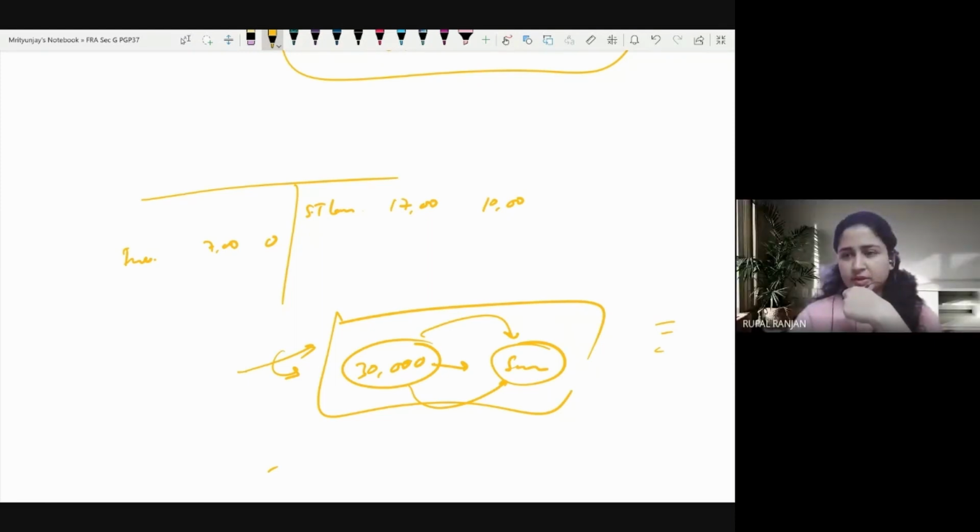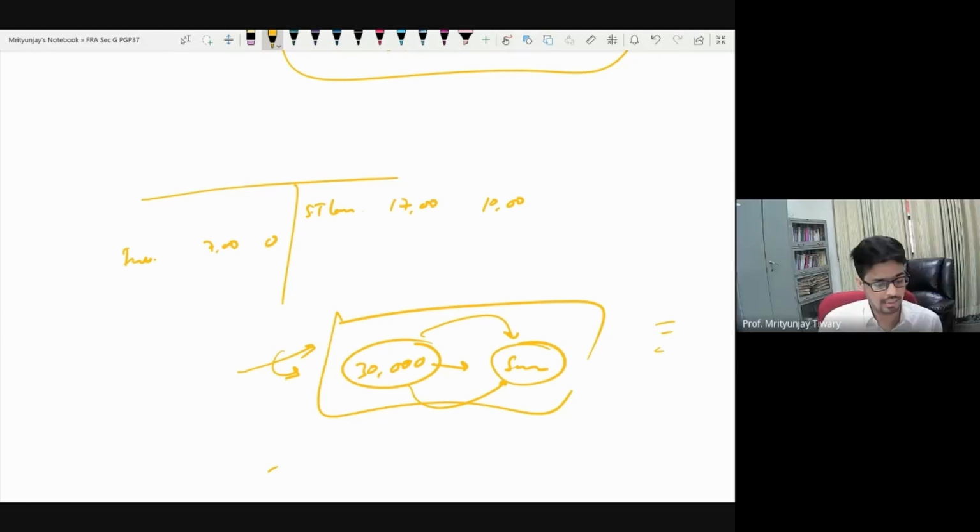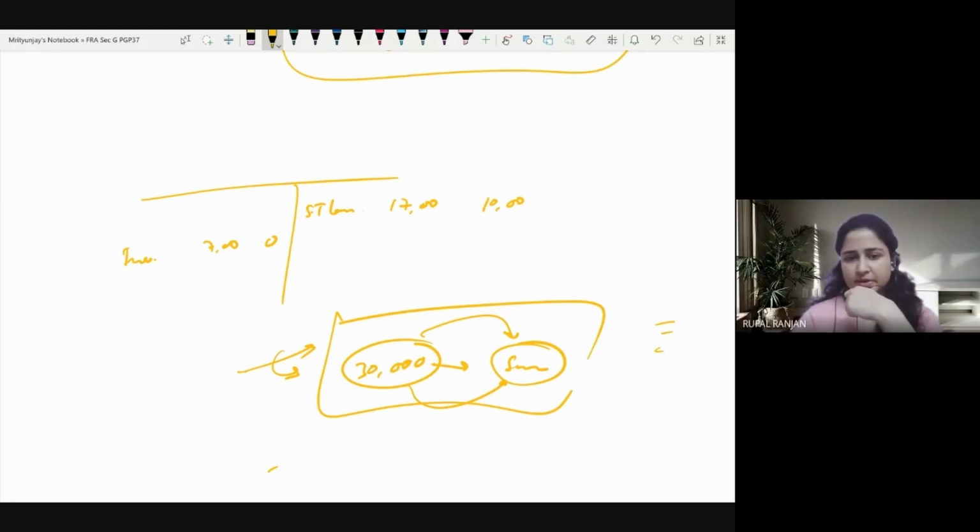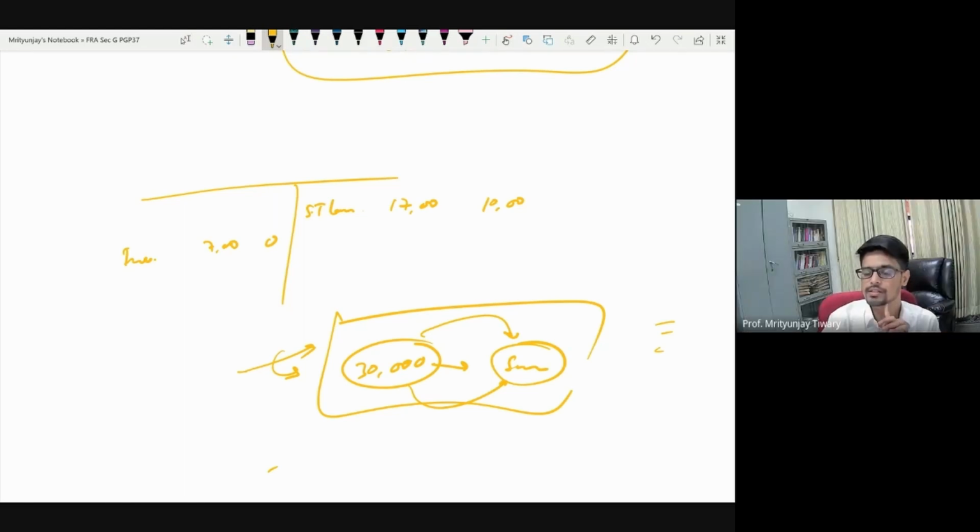Sir, the interest that we'll be receiving on this cash that we deposited in the bank would be included in CFF? Interest we have already discussed.